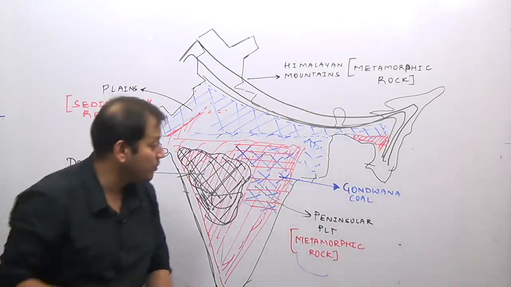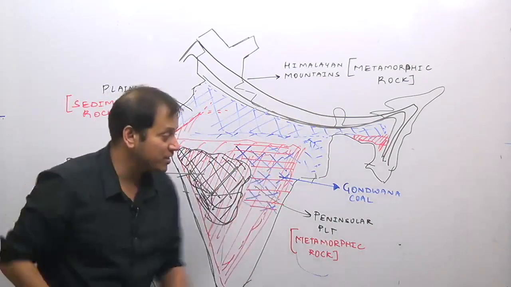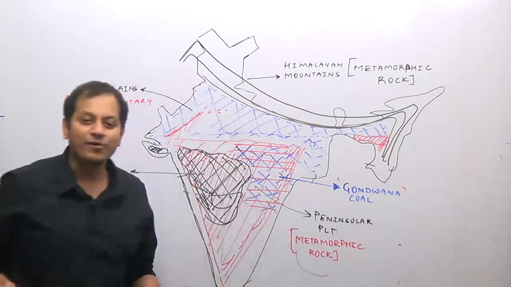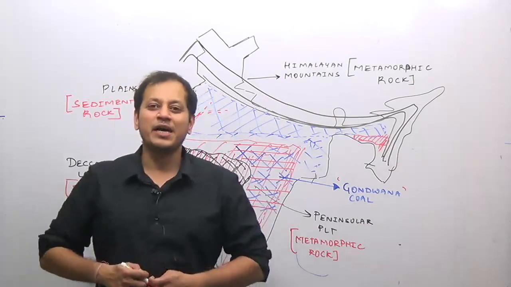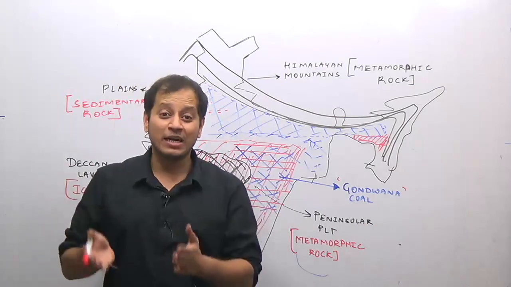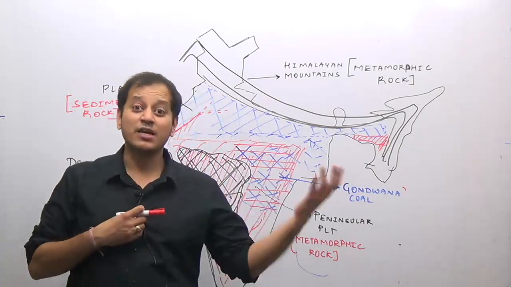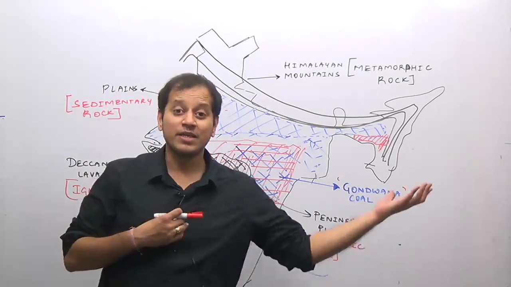Why Gondwana coal deposits? Because such submergence occurred during the Gondwana period, and therefore a large amount of coal in India was formed during the Gondwana period, which coincides with the Carboniferous period in the world.